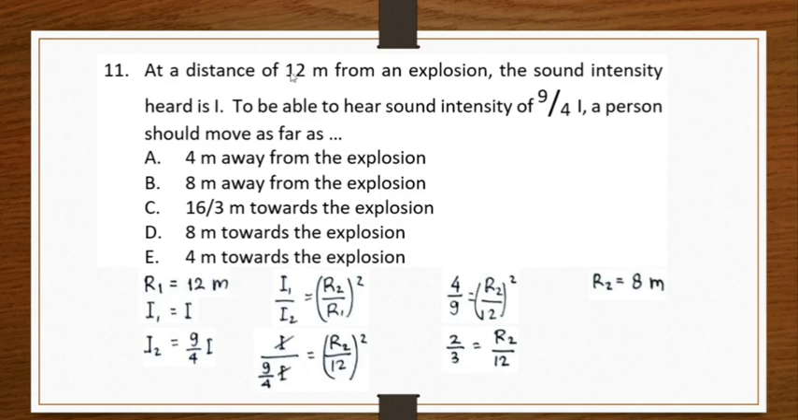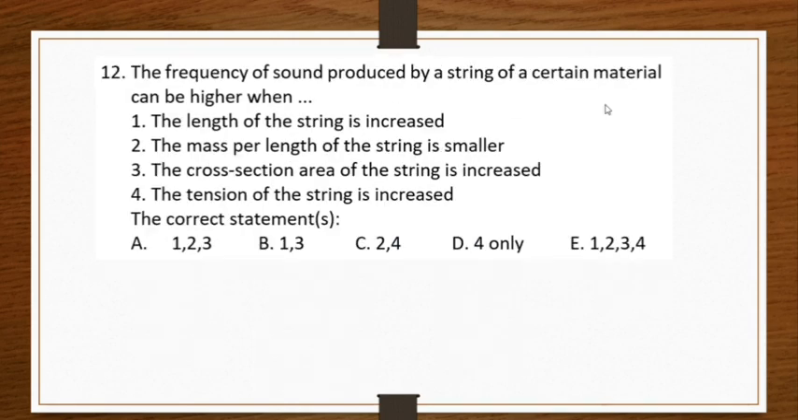Before it was 12 meters, now it is 8 meters. So the person should move as far as 4 meters towards the explosion, because now he should be closer. Before it was 12 meters, now it is 8 meters, so he should be closer to the explosion, so he should move 4 meters towards the explosion. The answer is E.